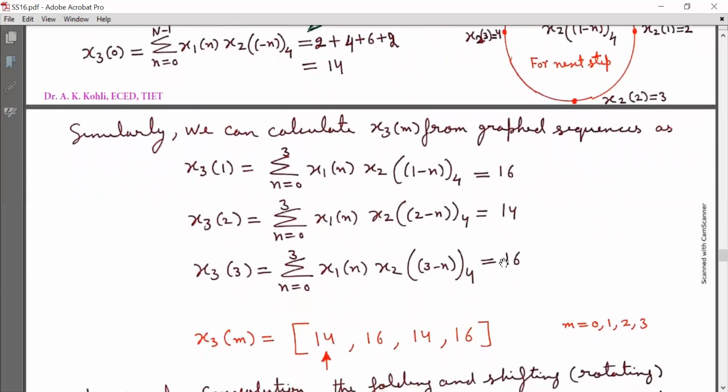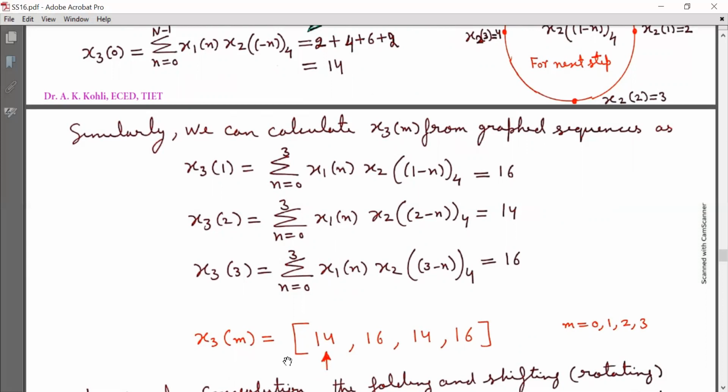Now I will arrange the elements in vector form, or give the answer as x3(m) is equal to the sequence 14, 16, 14, 16, and the arrow sign indicates the origin, that is m is equal to 0.